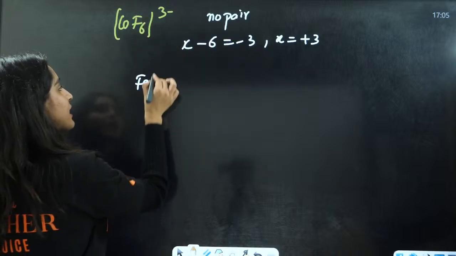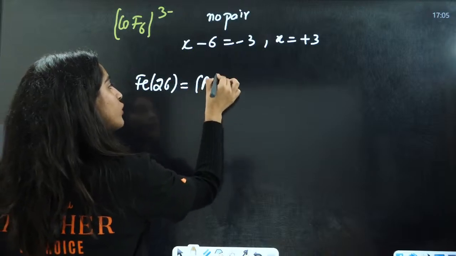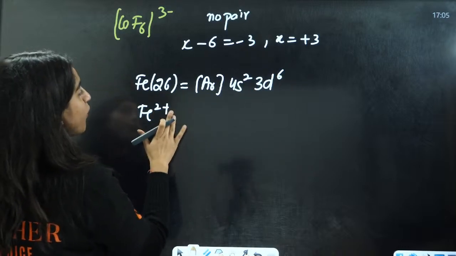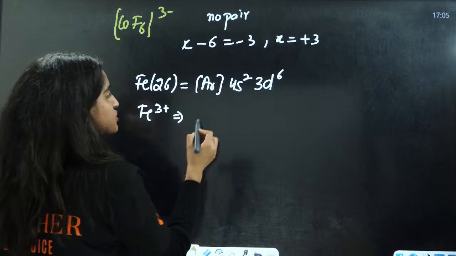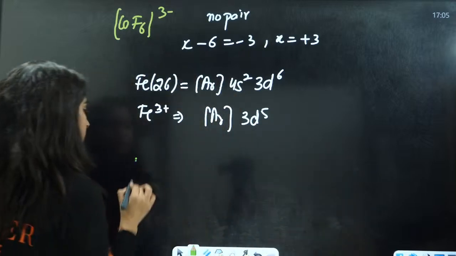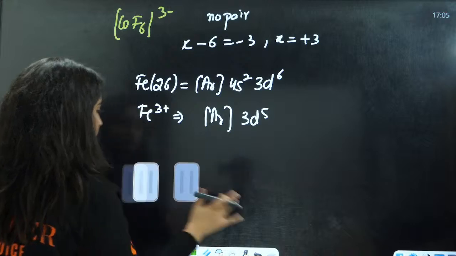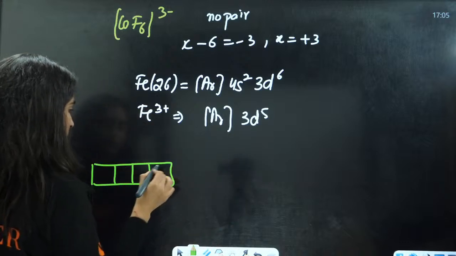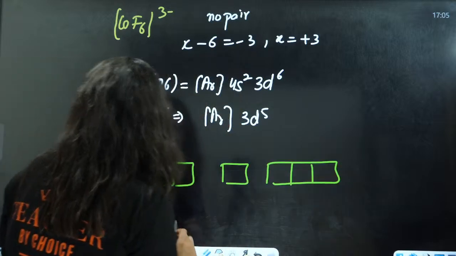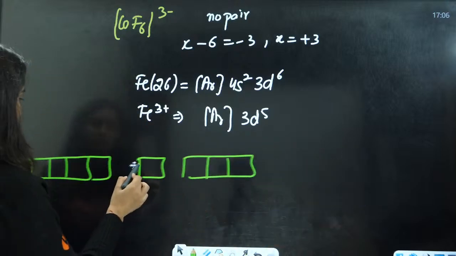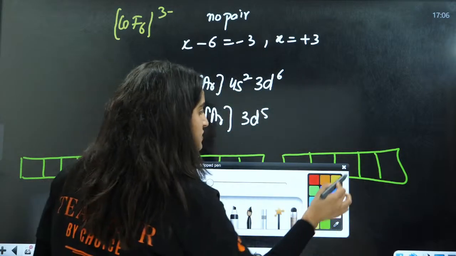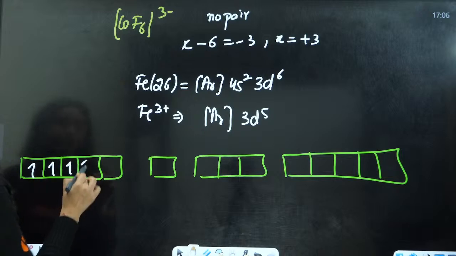So now let us see. Iron 26 has electronic configuration 4s2 3d6. Fe3 positive is going to have argon 3d5, so there will be no pairing here. There are 6 ligands here, 1 2 3 4 5 6.